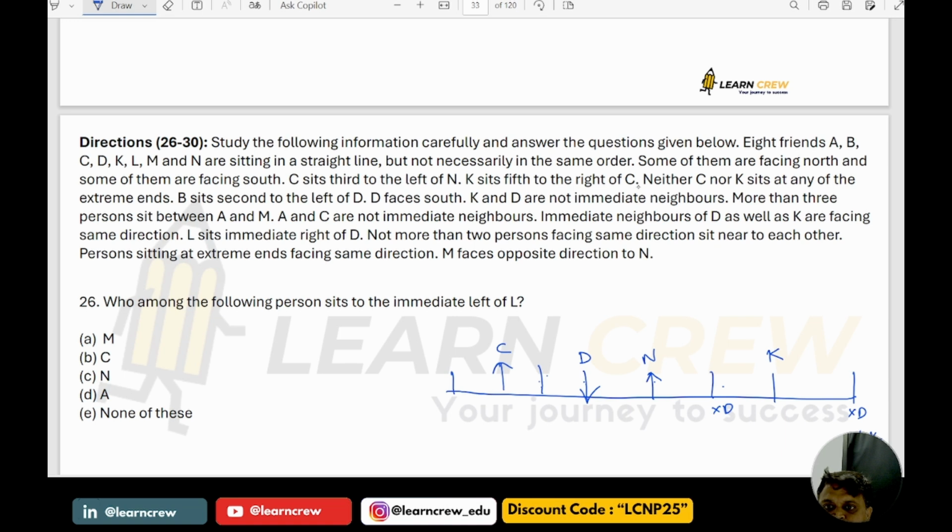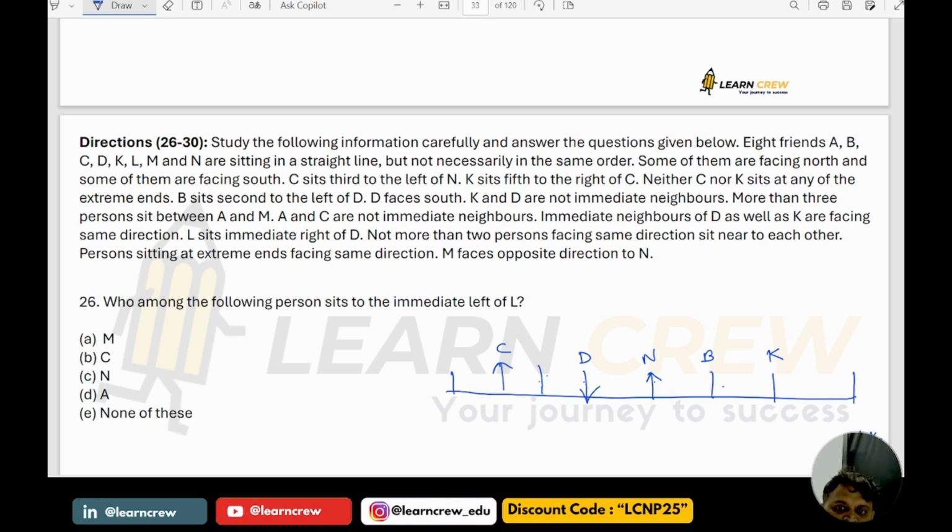It is given that K is fifth to the right of C, and B is second to the left of D. So I have fixed D here, and now B has to be here. And what else do we have? K and D are not immediate neighbors. Satisfied. Next, B second to the left of D, satisfied.